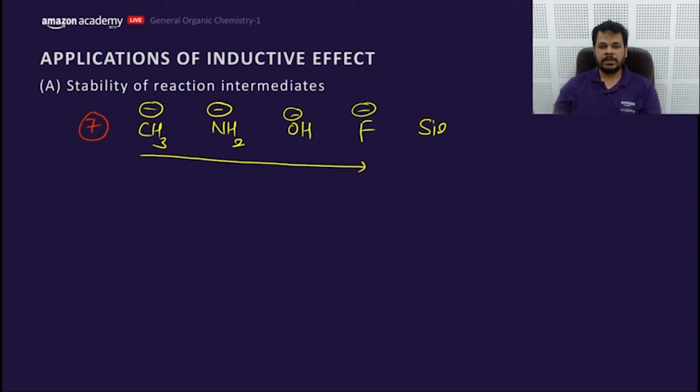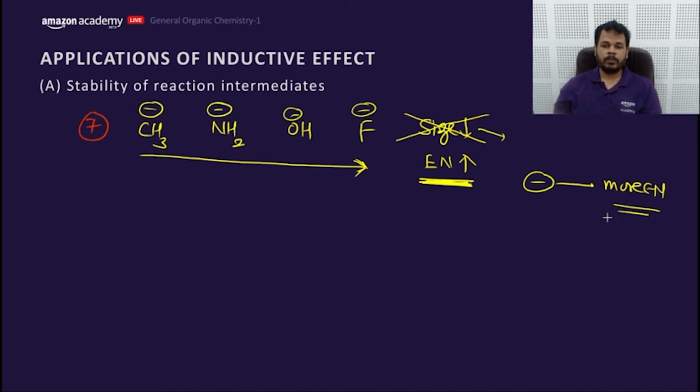One is size, which decreases, and the other one is electronegativity, which increases. So we'll ignore this size factor here because the electrons move to the same shell. So size is not the dominating factor. You will answer according to electronegativity. That means negative charge is more stable on more electronegative element.